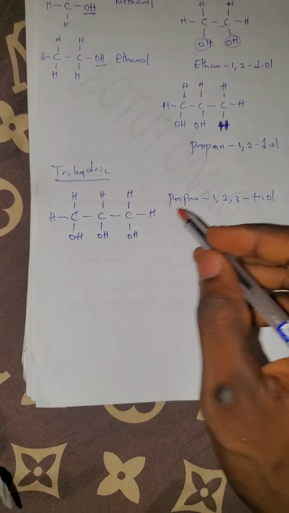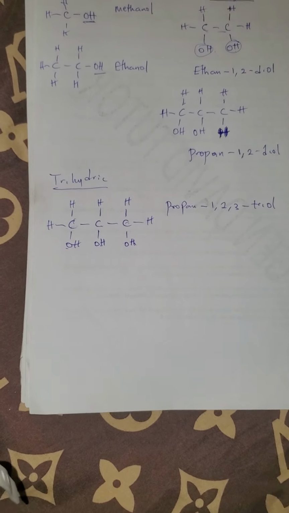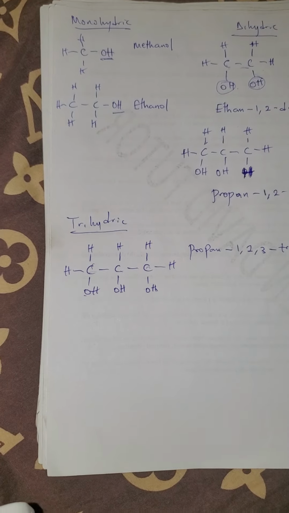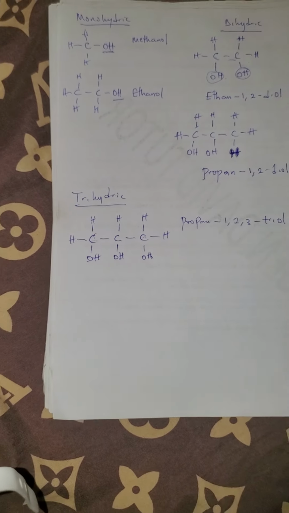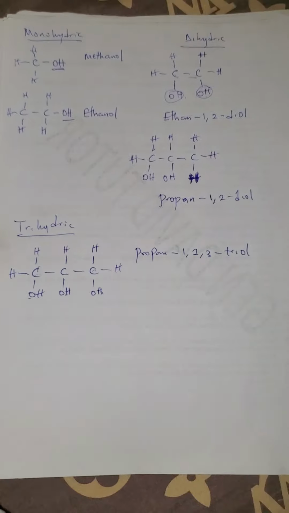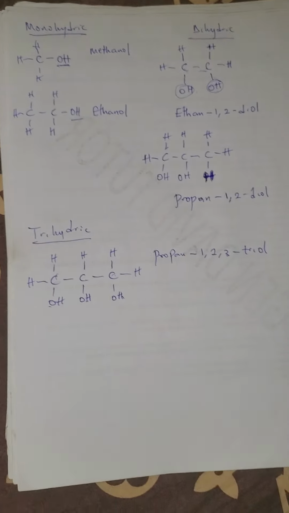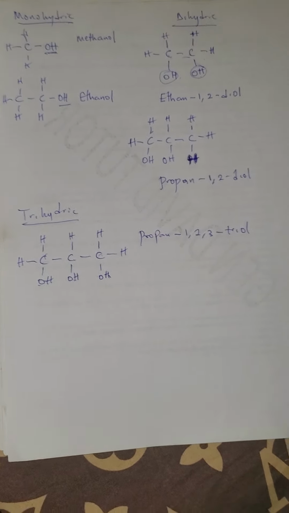So that's propan 1,2,3. So the hydroxyl group is found at what? On 3 carbons. And we include the position of those hydroxyl group. That's why it is propan 1,2,3 triol.